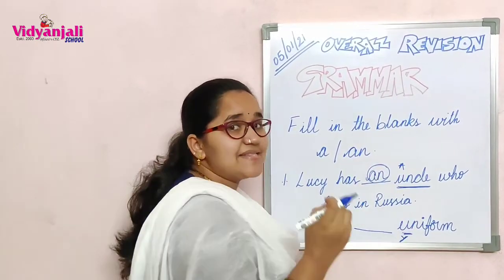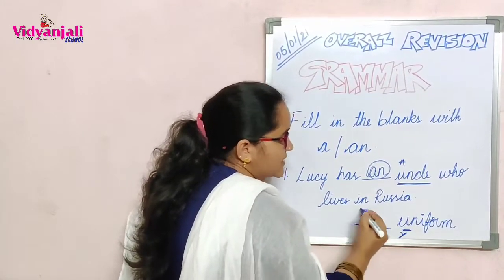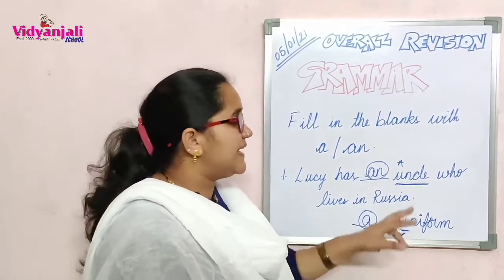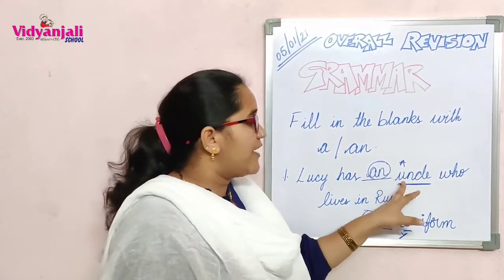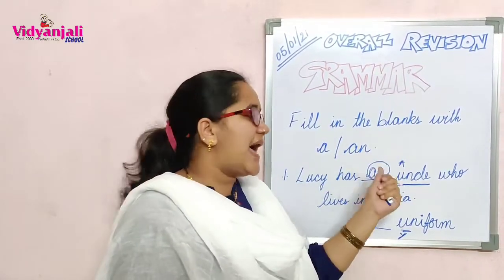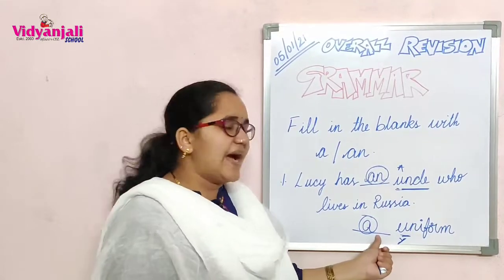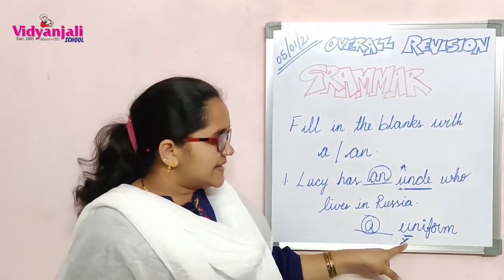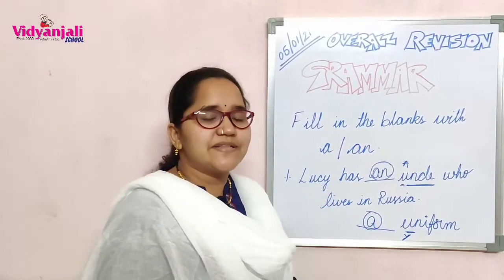Uniform, Y is a consonant, so the article a will be used. You should not just see the letter and simply write the answer. You have to pronounce the word, and if it gives a vowel sound, an will be used. If it gives a consonant sound, a will be used. Is it clear? Observe the difference very clearly while attempting the questions.